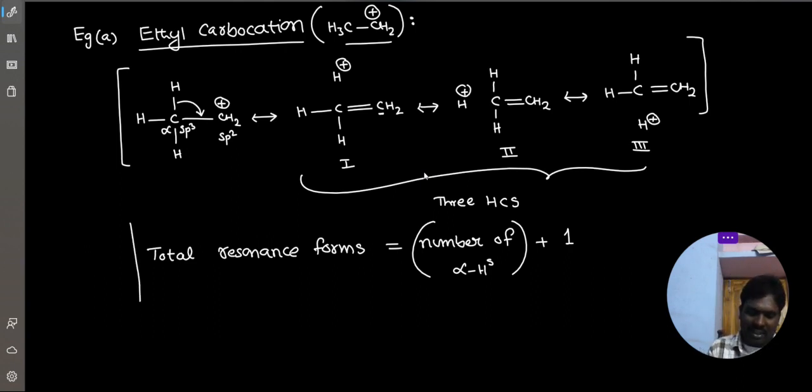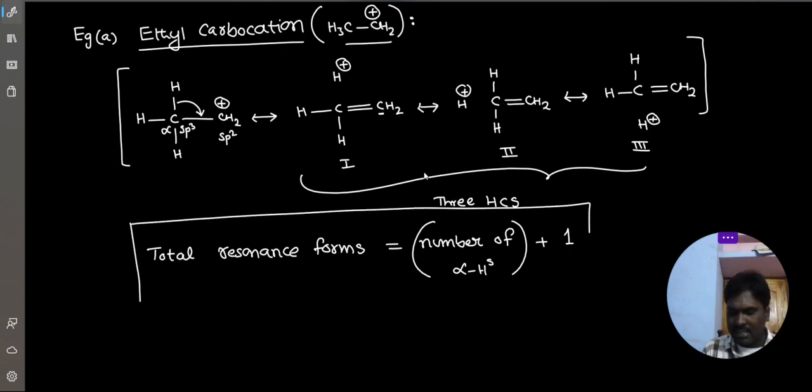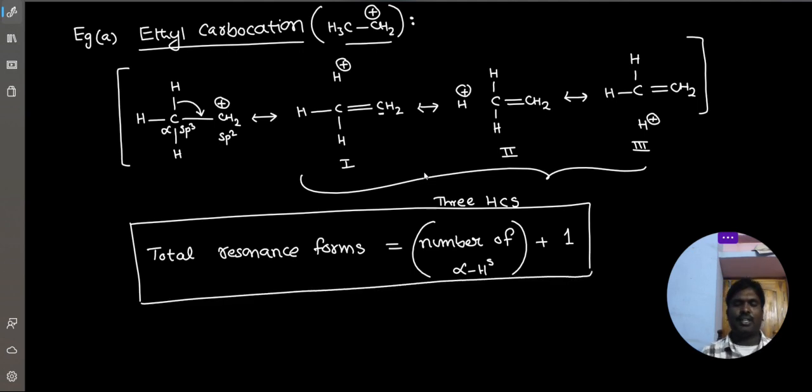This is a very important formula. Understood? Total resonancy forms is equal to number of alpha hydrogens plus 1. Clear, everyone? So very important concept.